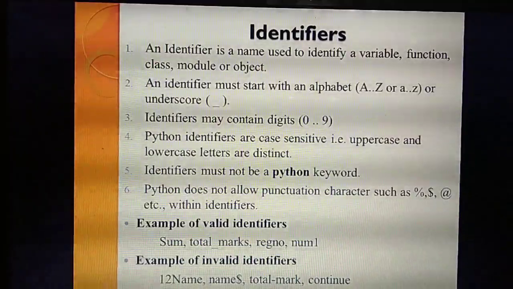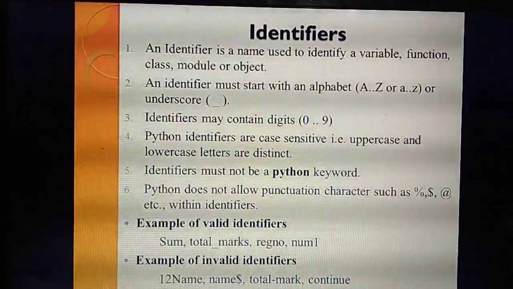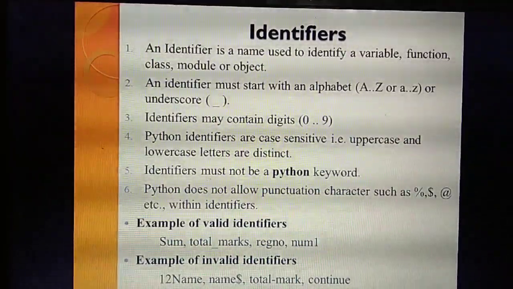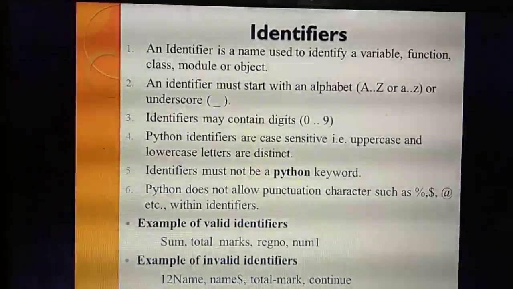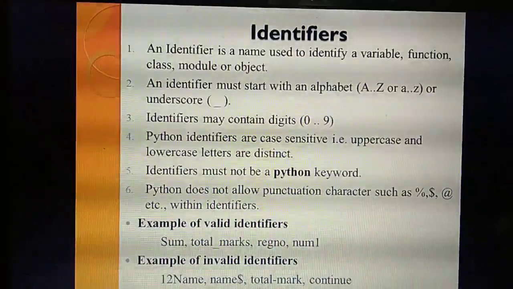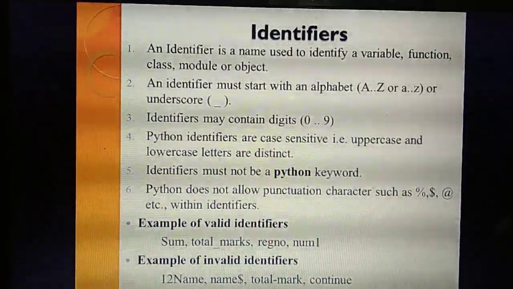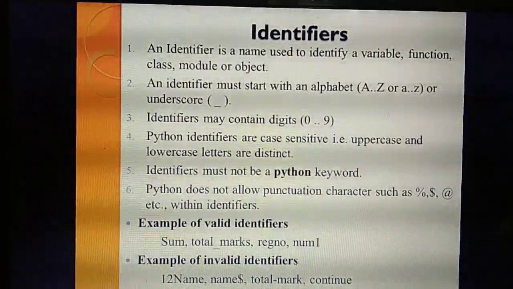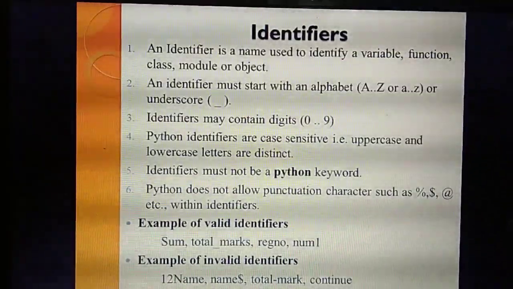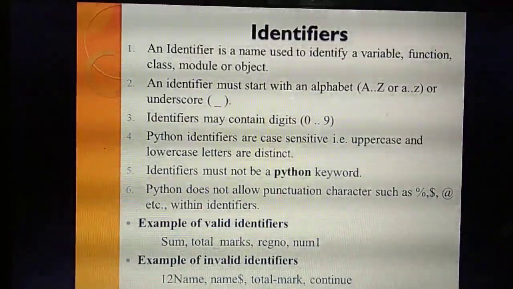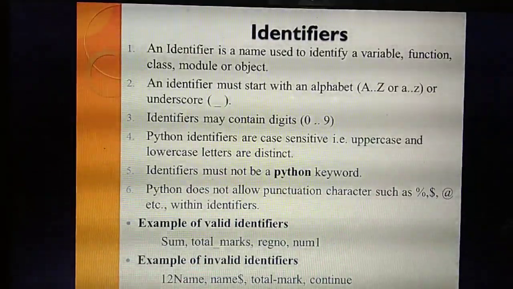Understood? Next point. An identifier may contain digits. So first point, an identifier always starts with an alphabet. Second point, an identifier may contain digits. That means an identifier can also contain digits. Next point. Python identifiers are case sensitive.